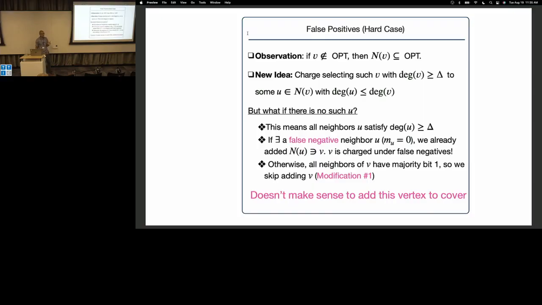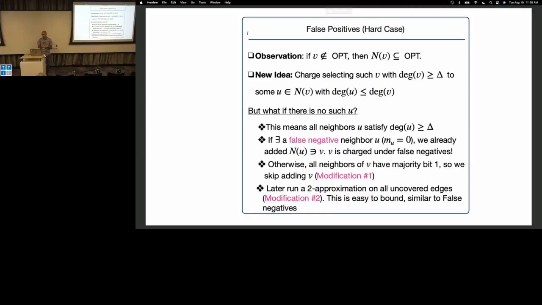Now this is where we change the algorithm. When I run the algorithm, if I notice that for a vertex I predict it to be in the cover, and for all of its neighbors I also predict them to be in the cover, why would I add this vertex? It doesn't make any sense. So I actually skip adding it. That's the first modification to the algorithm. It's a sensible step: if the prediction says a vertex should be in the cover, and all of its neighbors also should be in the cover, then why would I add the vertex? So I don't add this vertex to the cover. That's modification number 1.